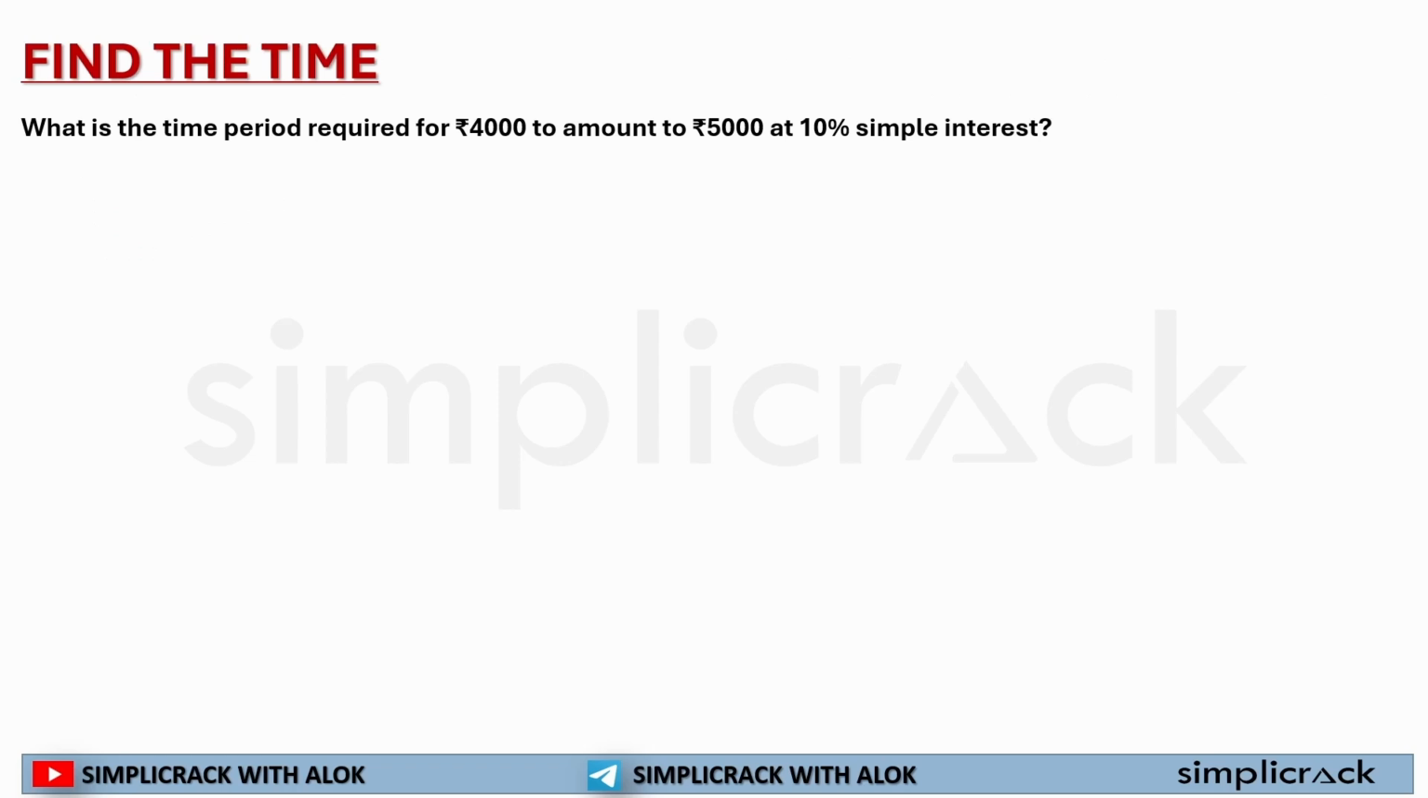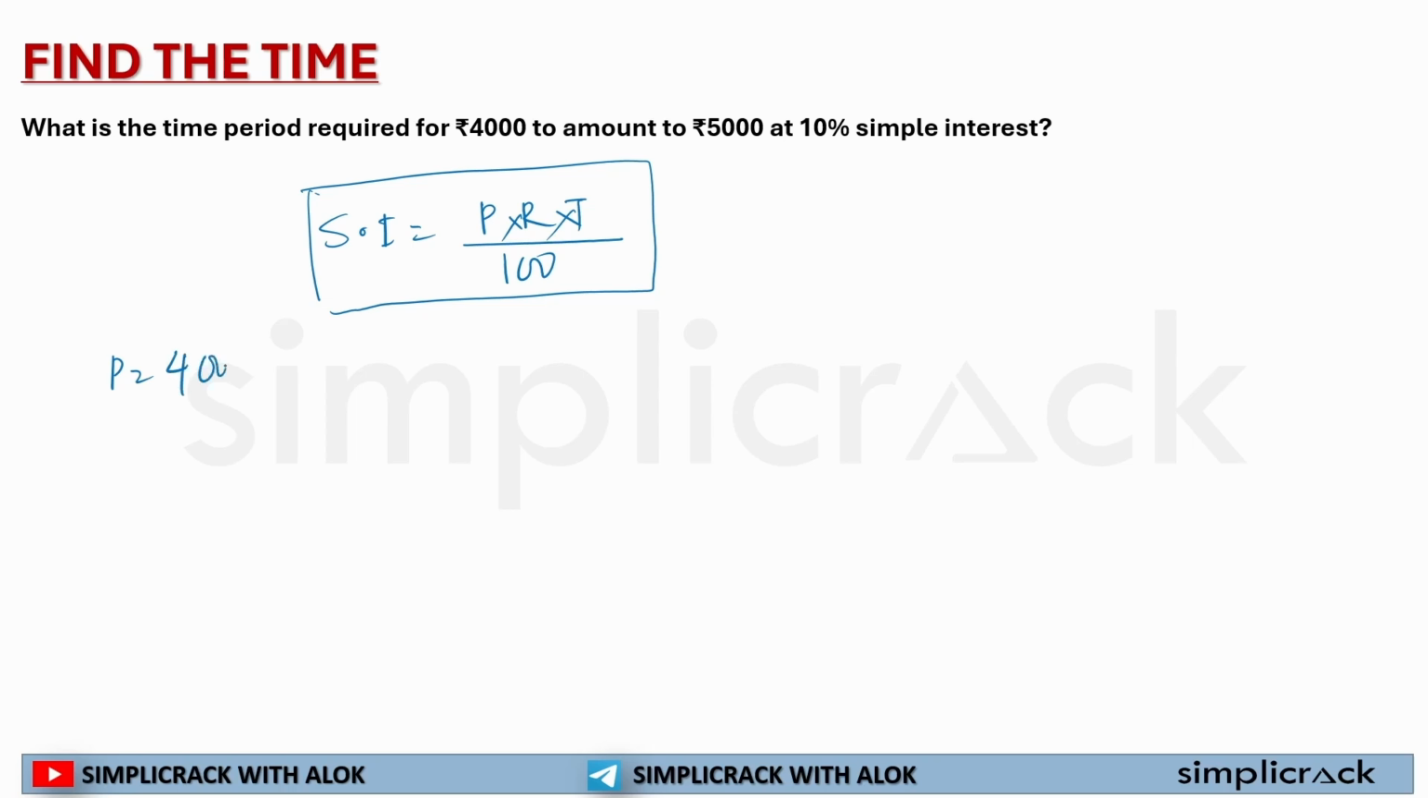Find the time. In all the questions we will be utilizing this formula. Simple interest is equal to principal multiplied by rate of interest multiplied by time divided by 100. So it is saying, what is the time period required for 4,000 to become 5,000? My principal is 4,000. My total amount became 5,000.